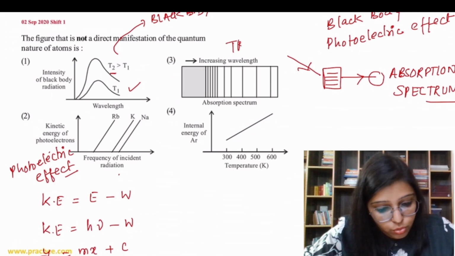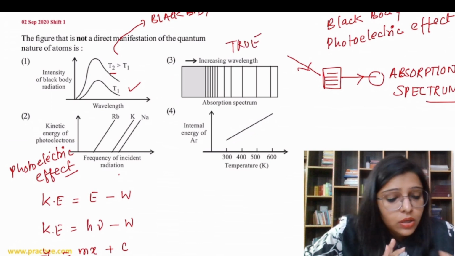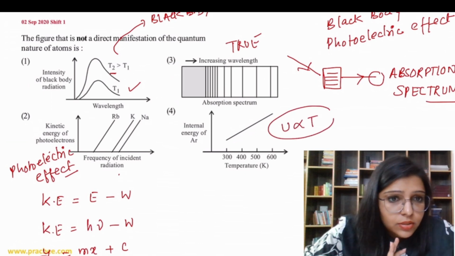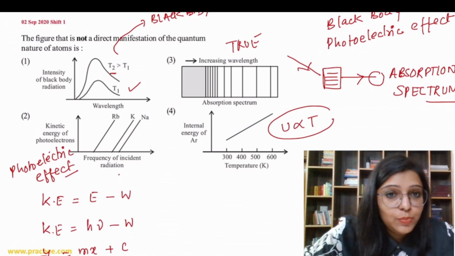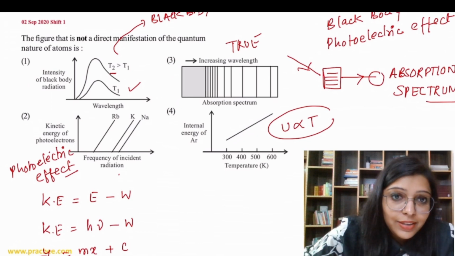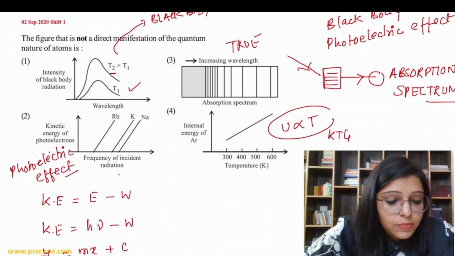So this is also a true curve. Now, internal energy of argon with respect to temperature. We know that internal energy is directly proportional to temperature. We have discussed this in thermodynamics, right? So if you increase the temperature, then there is more internal energy. But that is not associated with the particle nature. Is it? No. It is related to the kinetic theory of gases, we may say.